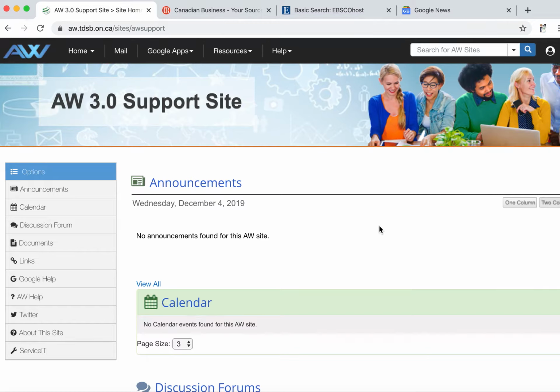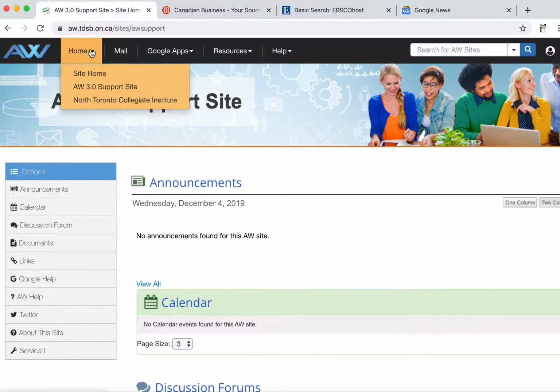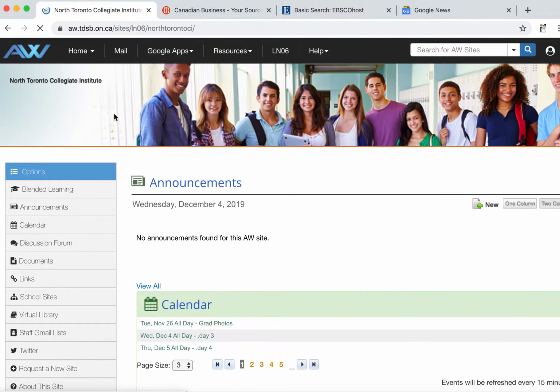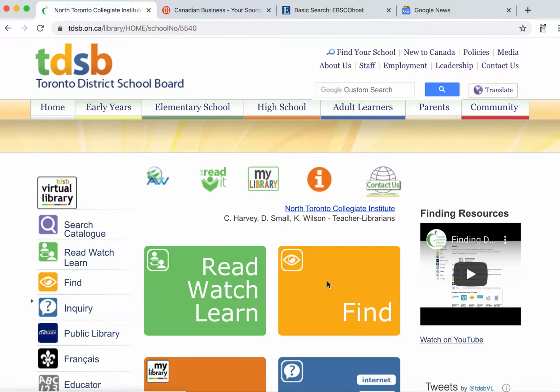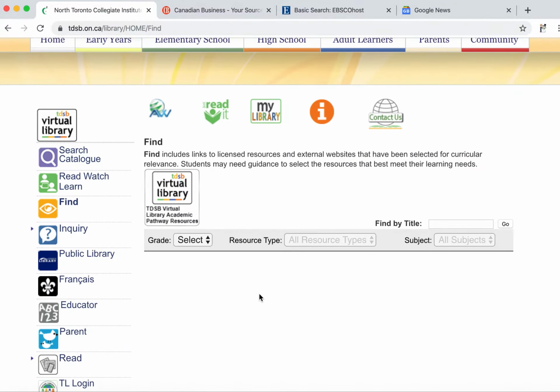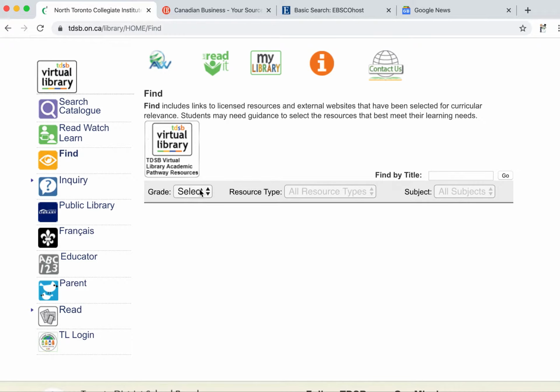To get you started with some reliable and relevant research sources for artificial intelligence, try the virtual library. I think we don't need to see Wikipedia for this project, so let's try to find some more academic sources. So if I'm on AW under Home, I go to the school's website, and then I go to the virtual library. And then under the yellow find box, or in the menu on the side, find, it gives you a much better search engine, a list of resources.